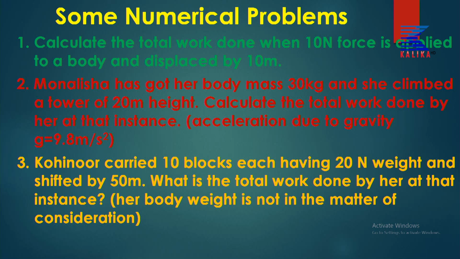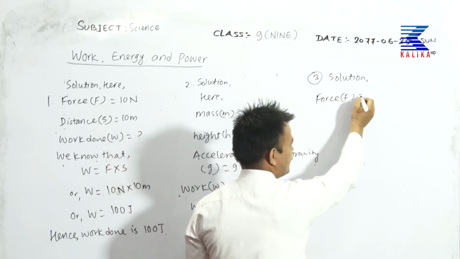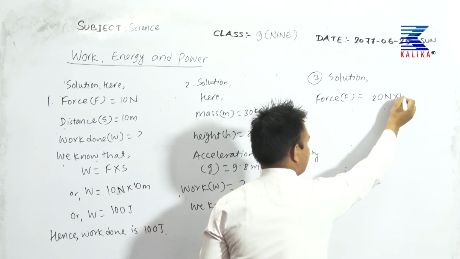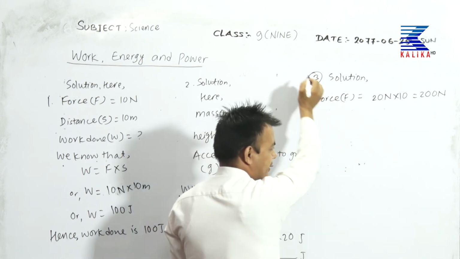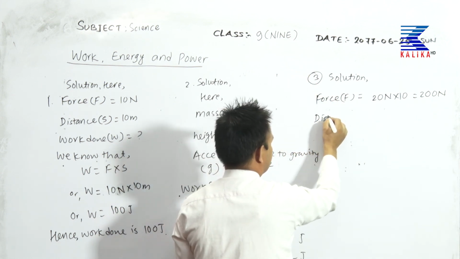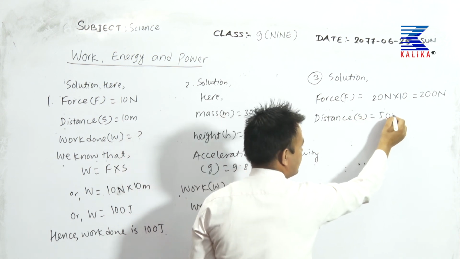Okay. So question number 3, solution. So total force F equal to, one block has got 20 Newton and she has got 10 blocks, so 200 Newton total force. And distance or displacement 50 meter.